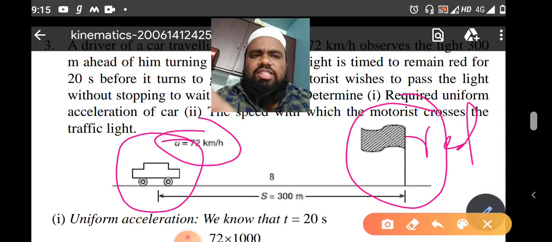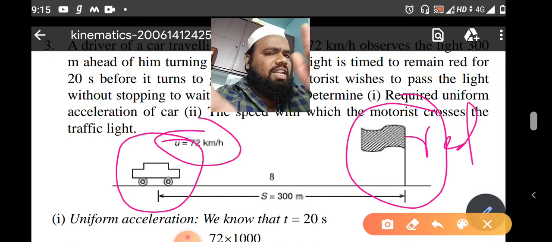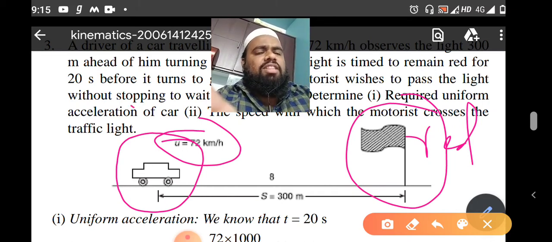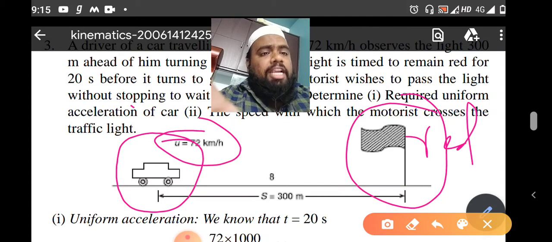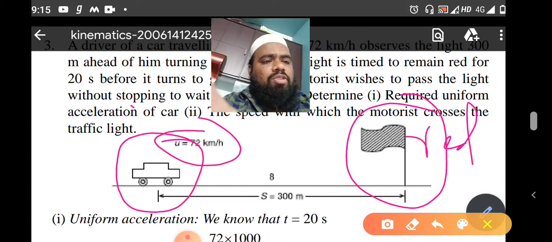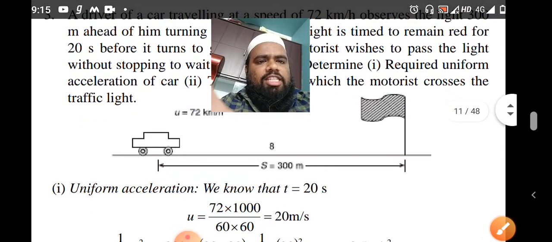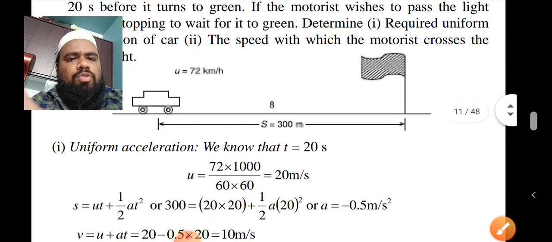Here the initial velocity is not zero and the final velocity is not zero, because it's clearly given that a car is traveling with a speed of 70 km per hour. It means the initial velocity itself is 70 km per hour. Okay, let's move to the answer.